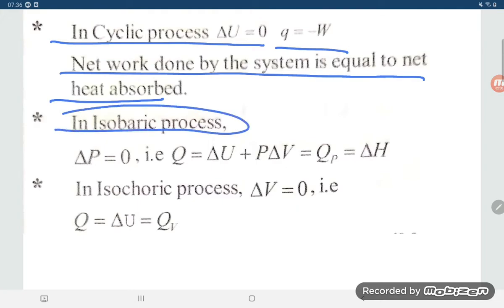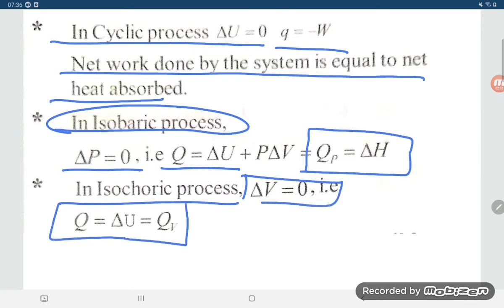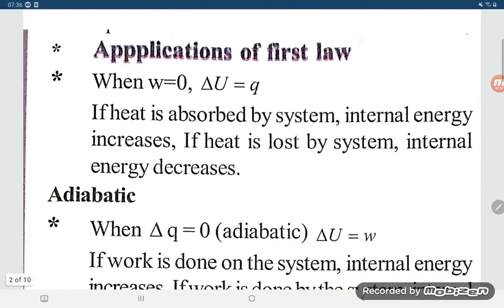In an isobaric process, delta P is 0, so Q is equal to delta U plus P delta V, so Qp is equal to delta H. In an isochoric process, delta V is 0, so Q is equal to delta U, equal to Qv. What are the applications of the first law of thermodynamics? When W is equal to 0, the change in internal energy is equal to the heat absorbed, that is delta U is equal to Q.